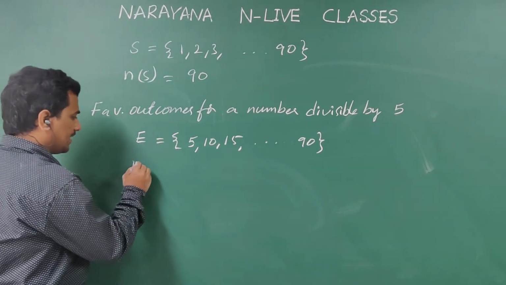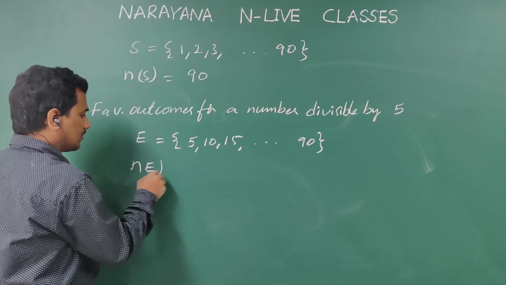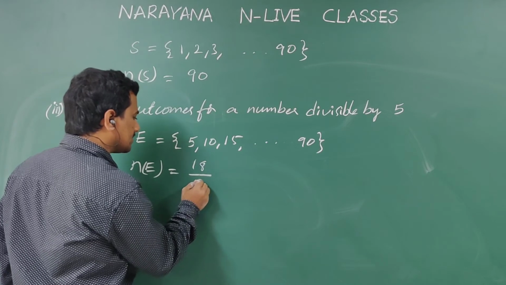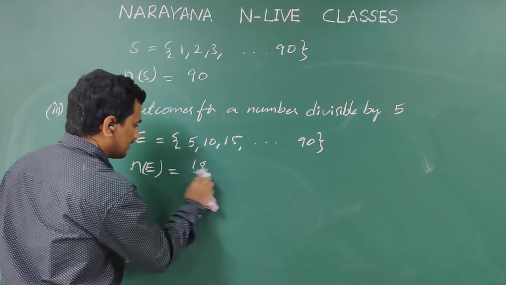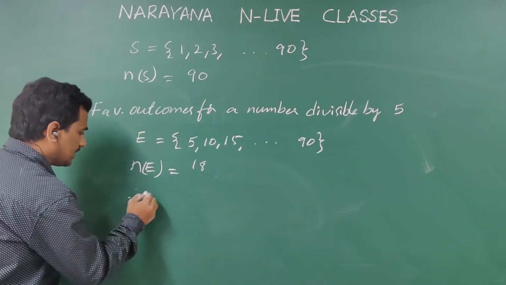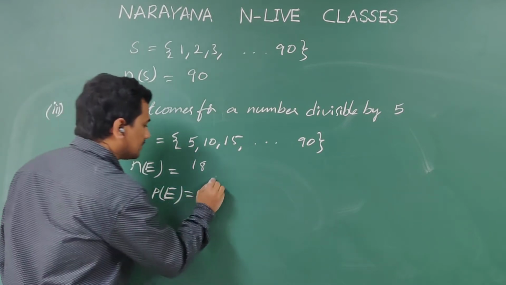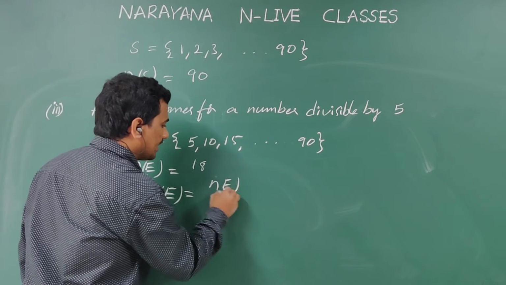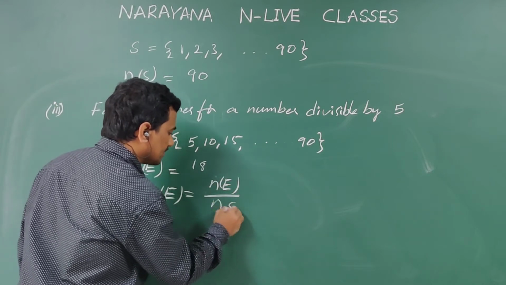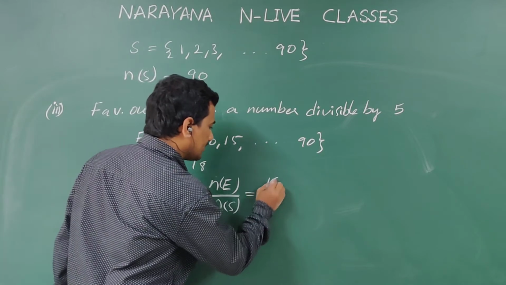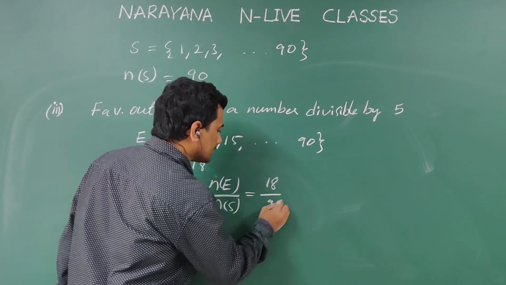So n of E is equal to 18 by 90. N of E is 18. Now probability of E, P of E, is equal to n of E by n of S, that is 18 by 90.